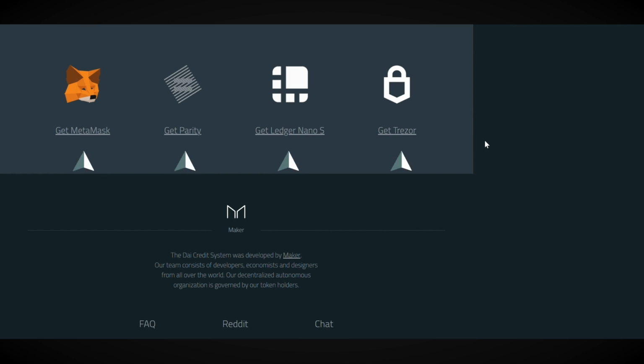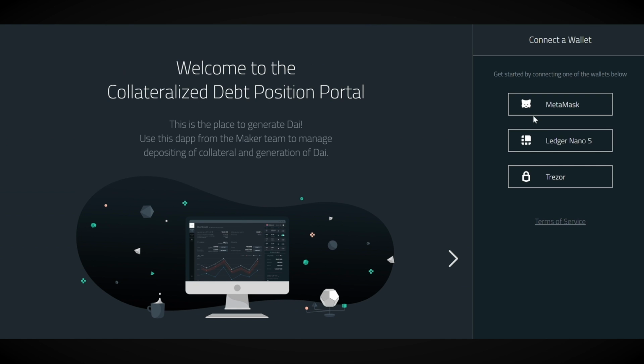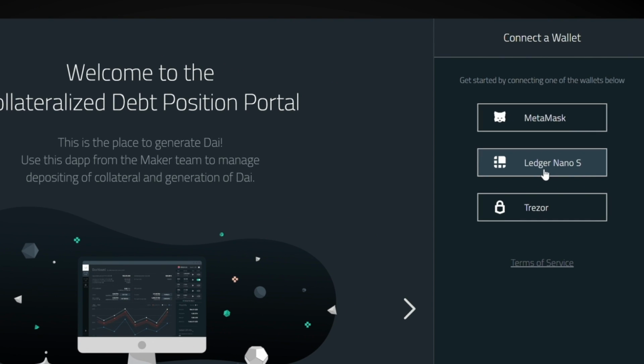But you can also connect a hardware wallet like your Ledger Nano S or a Trezor. We will be using my Ledger Nano S for this video.